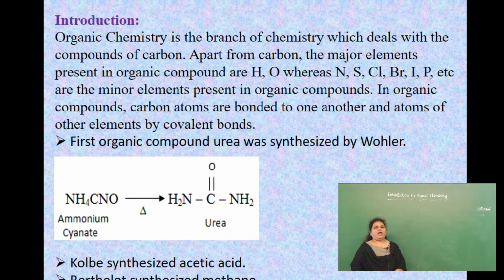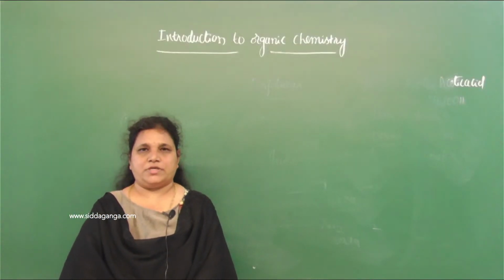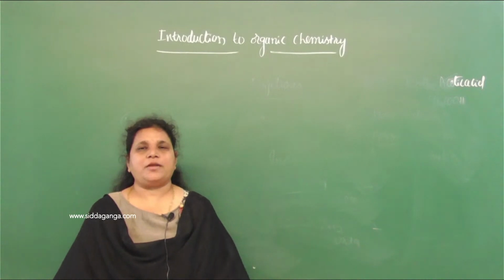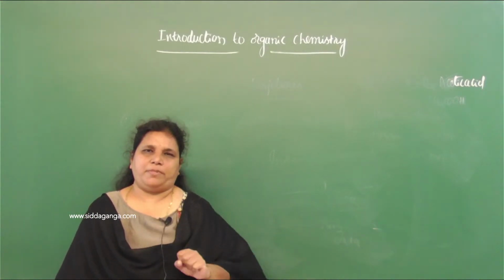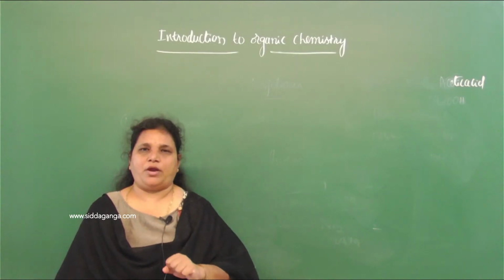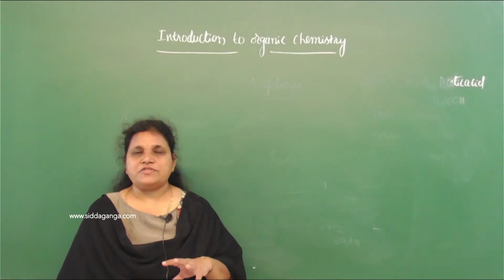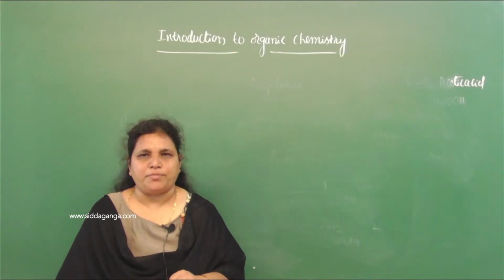Clear? Now, let us move on to the next one. Already we learnt about inorganic compounds. Inorganic compounds can be obtained from the elements present in the periodic table. There are 118 elements in the periodic table, out of which we use only a few for the preparation of organic compounds.